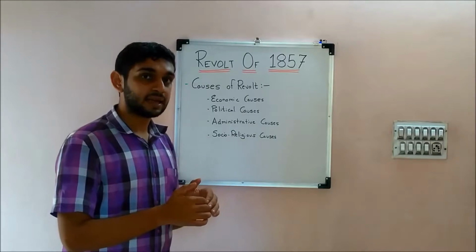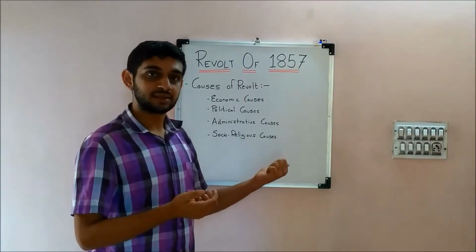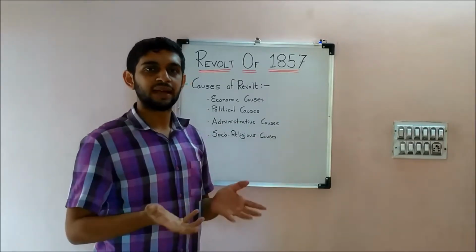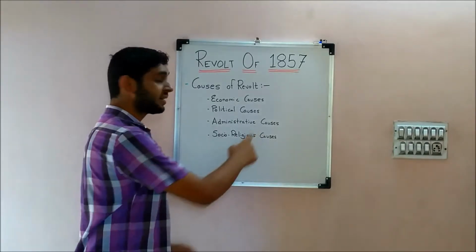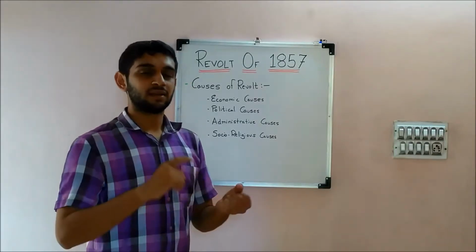And that indirectly added to the discontentment of the clergy. They used to rely on these kings, and when the king himself is no more existing, their status in the society would be no more. So next is the administrative cause. Obviously, there was rampant corruption in the East India Company.